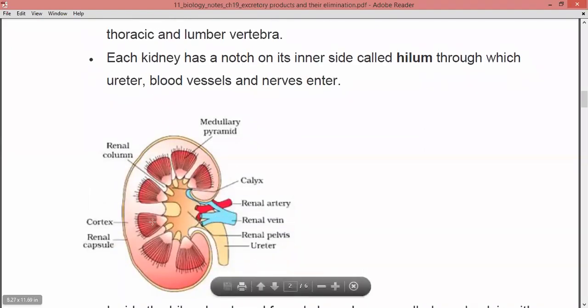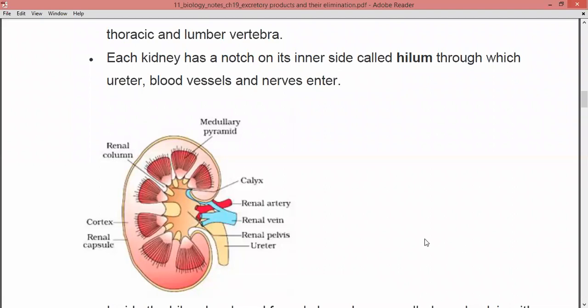You can see there is a notch on its inner side, which is called the hilum. Through it the ureter, you can see this pipe, as well as the blood vessels and nerves enter inside. So this region where I'm showing the cursor right now is the hilum region.